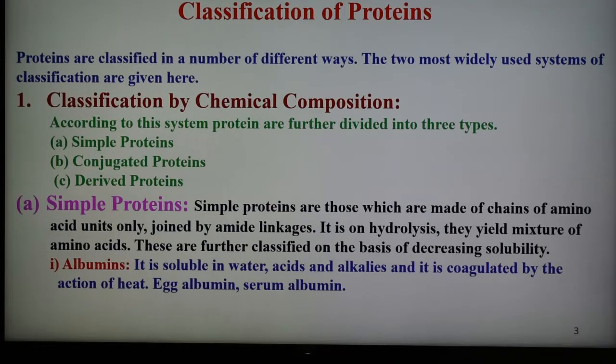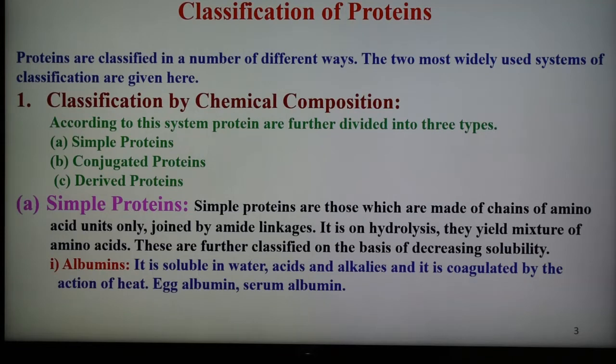Simple proteins are those which are made up of chains of amino acid units only, joined by amide linkage. On hydrolysis they give a mixture of amino acids, and they are classified on the basis of decreasing solubility. These simple proteins are further classified into four: albumin, globulin, glutenin, and histone, depending upon the solubility.